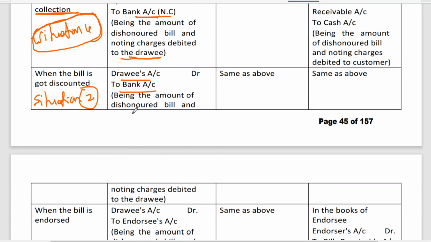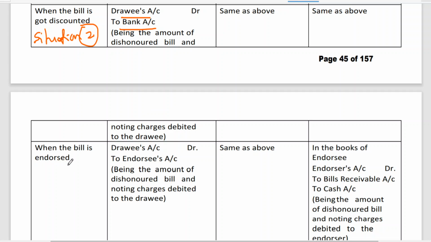That means here bank account will be created in the books of drawer. The reason is that amount is due to whom? Bank. Because I got the money from the banker, so I'm accountable to banker. That is why bank account is being created. Here the entry will be drawee account debit to bank, including noting charge.